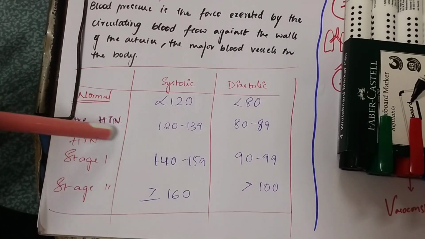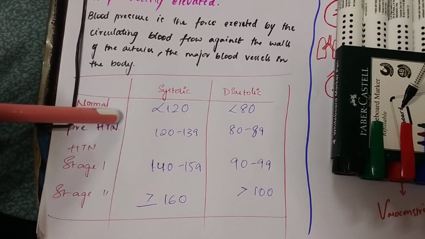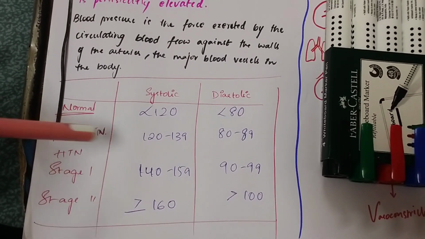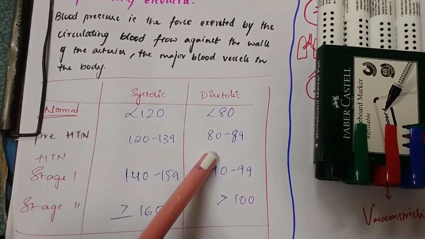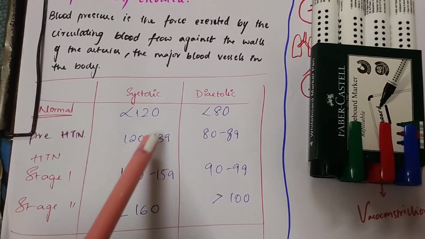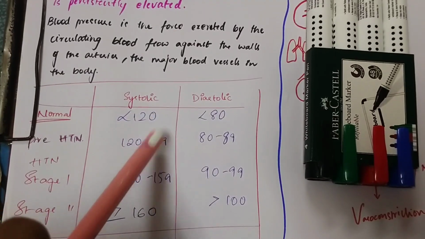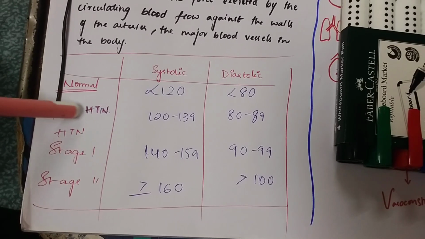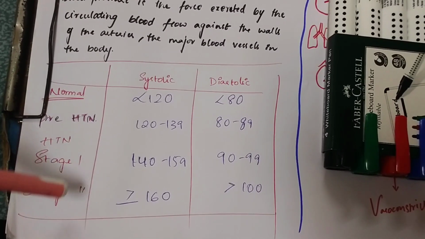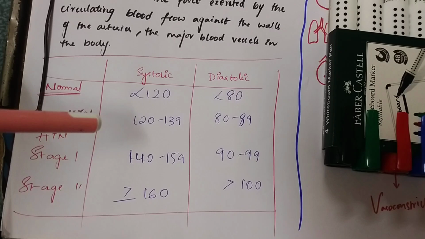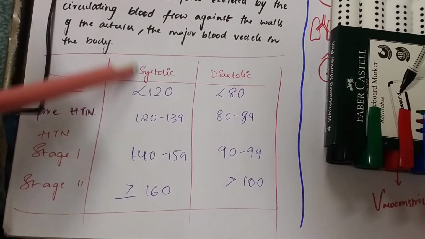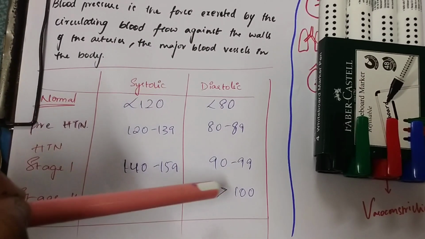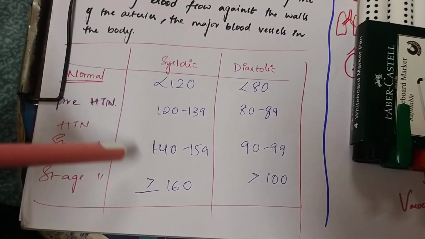Coming to the pre-hypertension state, we are not having hypertension yet, but before we get hypertension our blood pressure will be 120 to 139 systolic and 80 to 89 diastolic. When hypertension occurs, there are two stages, stage 1 and stage 2. In stage 1, our systolic blood pressure will be in the 140 to 159 range and our diastolic blood pressure will be 90 to 99 mm of Hg.